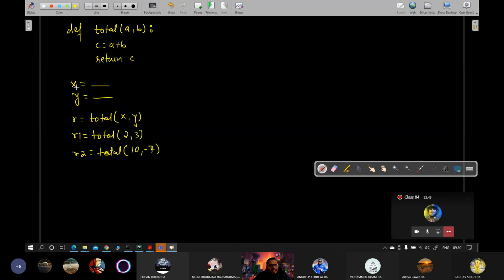And this a and b, these values outside are nothing but some variables in the global scope which you are sending to be operated on by the function in the local scope. So the function will operate on those two which we have sent. Yeah, that's what we have been doing so far.